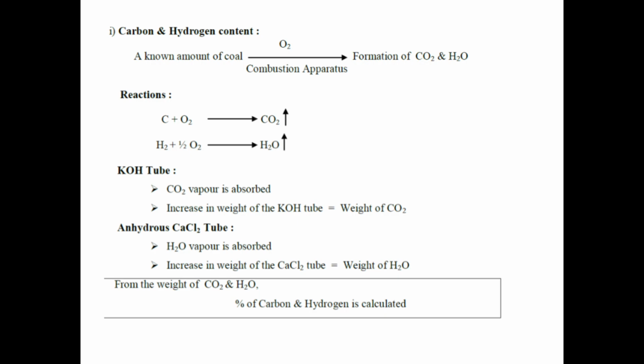The carbon dioxide is absorbed in the KOH tube, and the increase in weight of the KOH tube equals the weight of CO2. The H2O vapor is absorbed in the anhydrous CaCl2 tube, and the increase in weight of the CaCl2 tube equals the weight of H2O. From the weight of CO2 and H2O, the percentage of carbon and hydrogen is calculated.